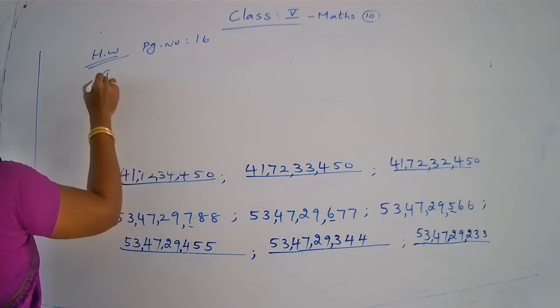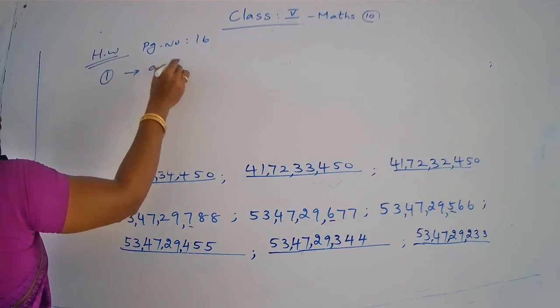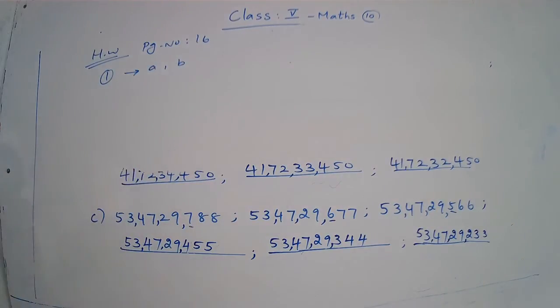Page number 16, first question, A and B. Second number, B part. What number is given? Before reading or writing, you mark the periods. Here you write the name in the international system. In the first question, A part, one number is given, so you write the number name in the Indian system.